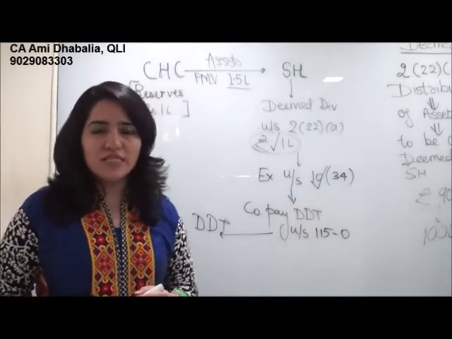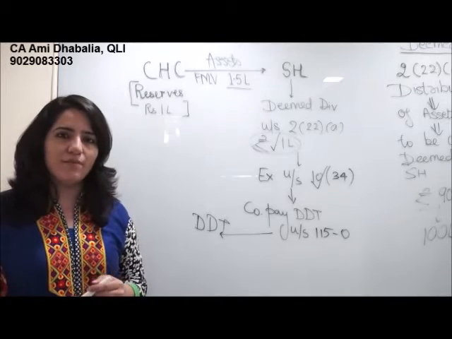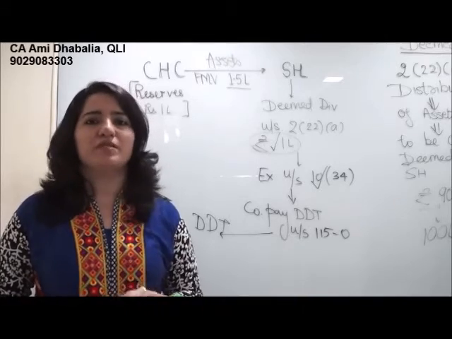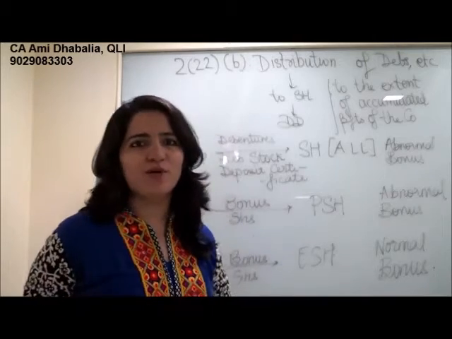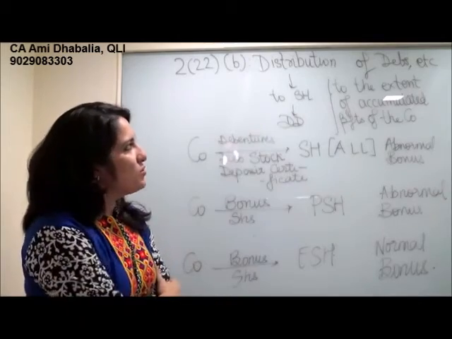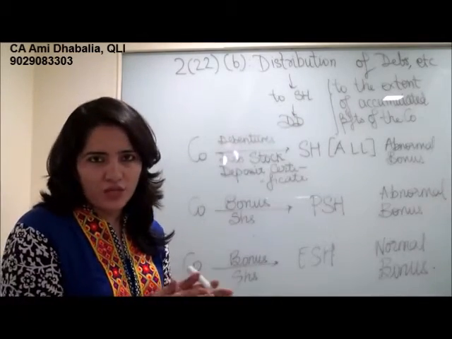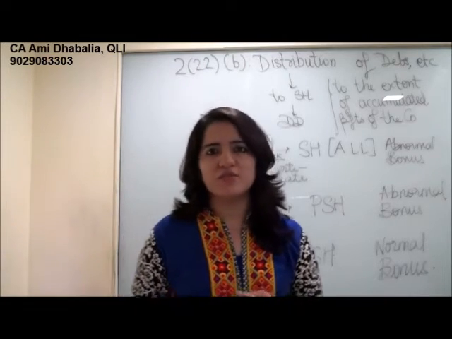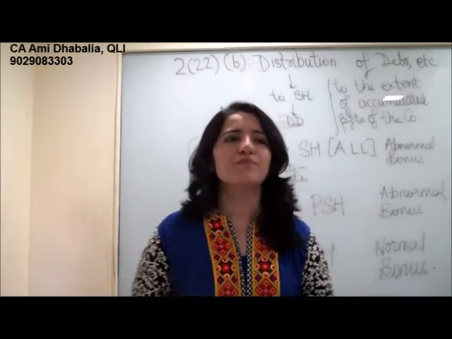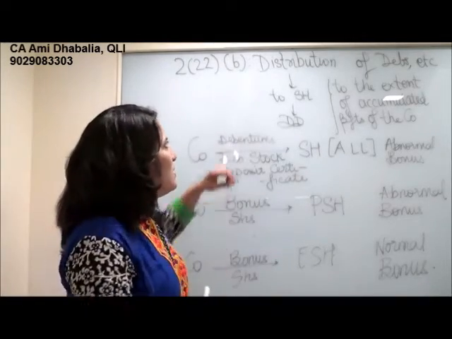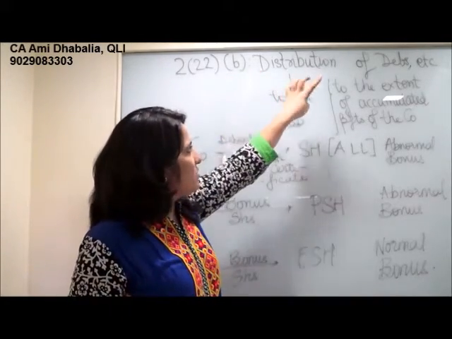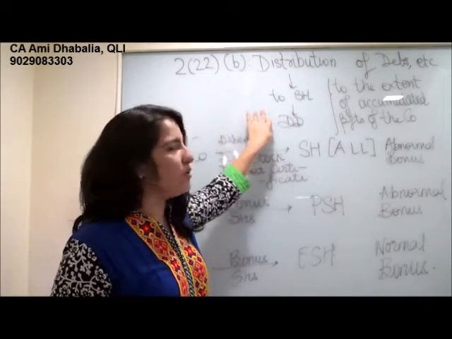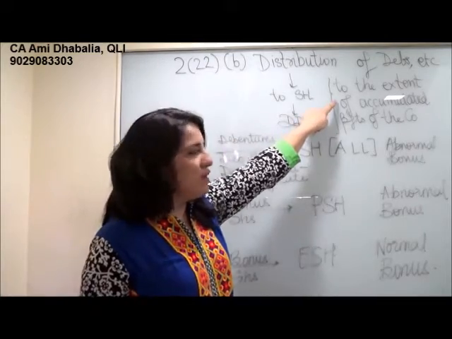Also, one thing to notice, the dividend distribution tax is only applicable to an Indian company and the rate is 16.995%. Okay, so the next section we are about to do is 2(22)(b), distribution of abnormal bonus to the shareholders. Now, by abnormal bonus, we mean debentures, debenture stock or deposit certificates with or without interest. So, 2(22)(b) is distribution of debentures etc. to shareholders which amounts to deemed dividend in the hands of the shareholder, again to the extent of accumulated profits